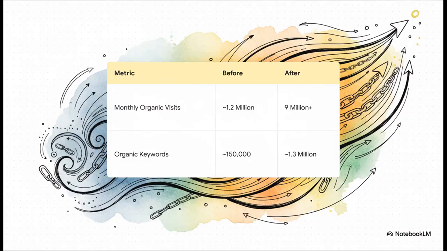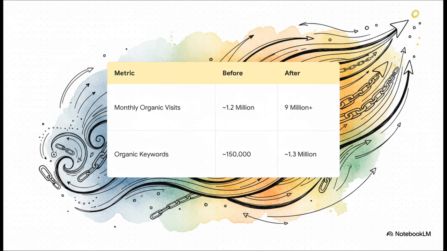And the results? I mean, they just speak for themselves. Just look at this growth. They went from around 1.2 million monthly visits to over 9 million, from ranking for 150,000 keywords to over 1.3 million. And the best part is, this isn't just fluffy vanity traffic. This is high-intent traffic that plugs directly into their product and fuels their growth.